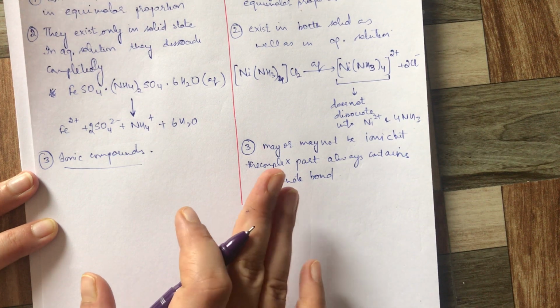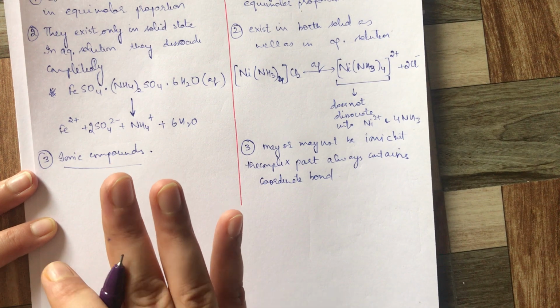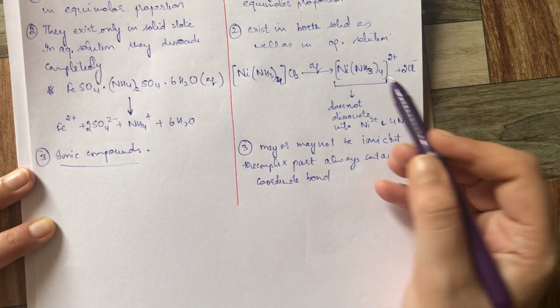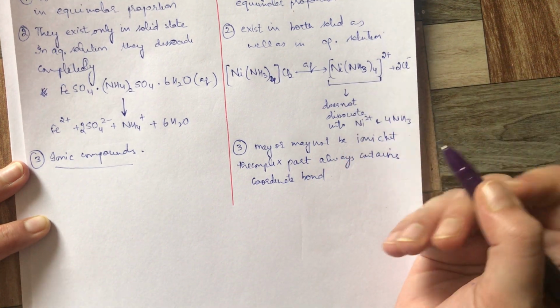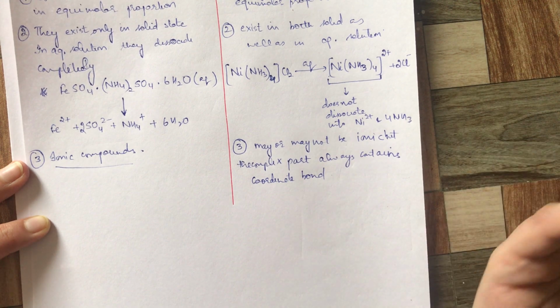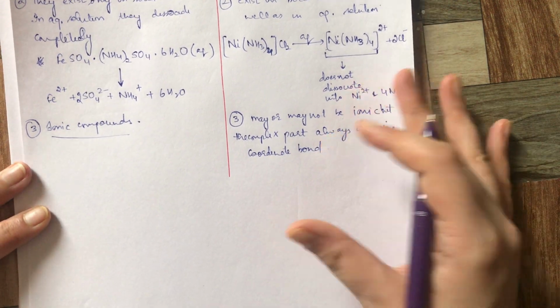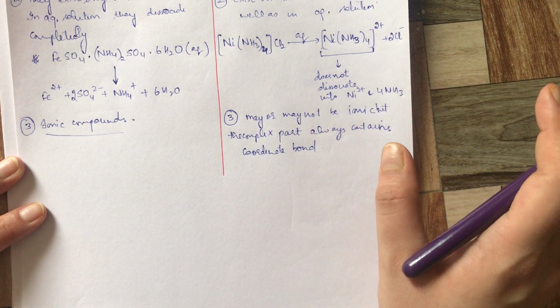Whereas coordination compounds may or may not contain the ionic bond, but the complex part, which is enclosed in the square bracket, always contains coordinate bonds. Why it is enclosed, we'll discuss in a further chapter. This is the main thing.